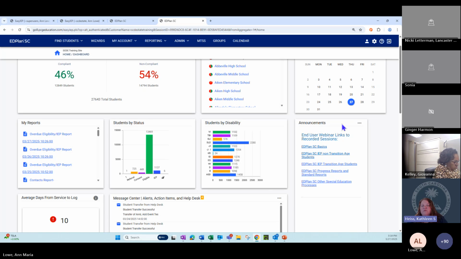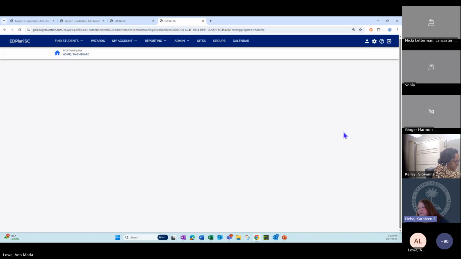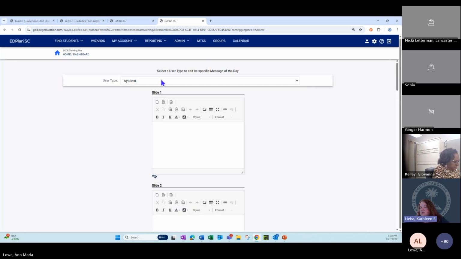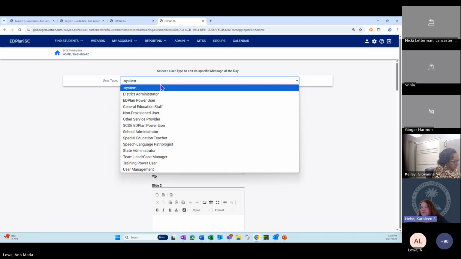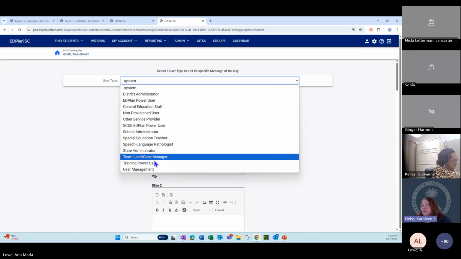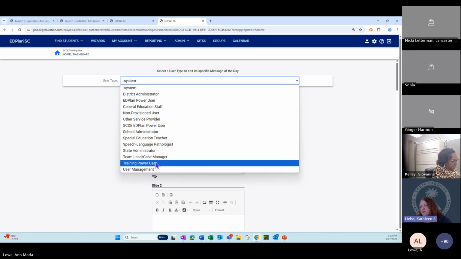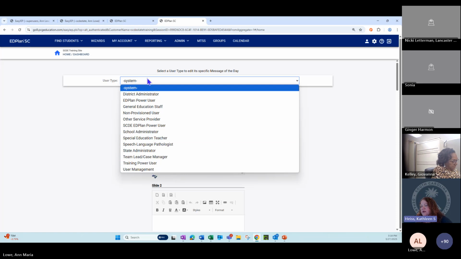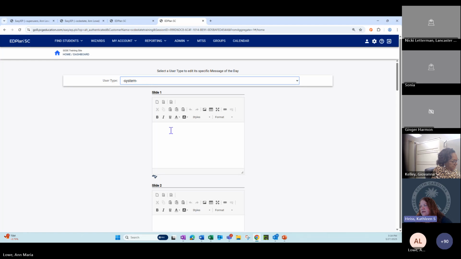Maybe I don't know who to go to for help. And so we've been posting some information using the announcements, but I don't think a lot of people are noticing those. So we just want to remind everyone that you're able to post announcements, and you can post announcements based on user types as well. So you'll see user type, and if it was just a certain user type that you wanted to get the information, you could do that. It might be good to take advantage of this and put something up on there.